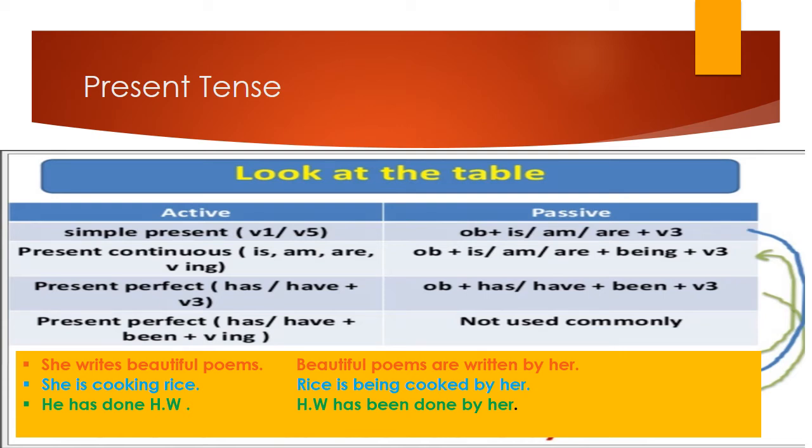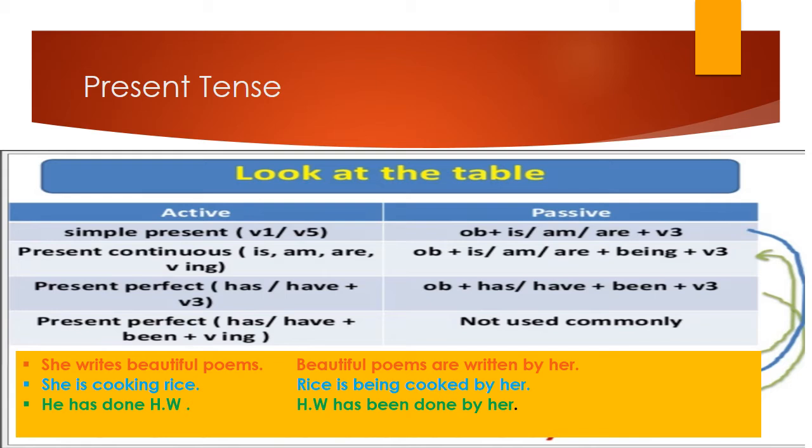Okay, now look at this table. This table is representing the conversion of active voice into passive voice for present tense. Now, simple present tense: the first form of the verb, or the fifth form of the verb, which is s/es with the first form of the verb. Now when we change it, it will be object plus is/am/are and the third form of the verb.